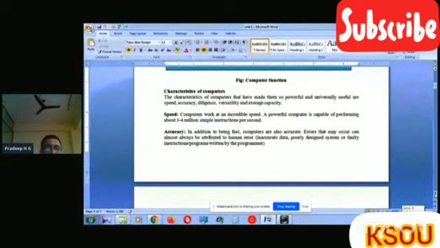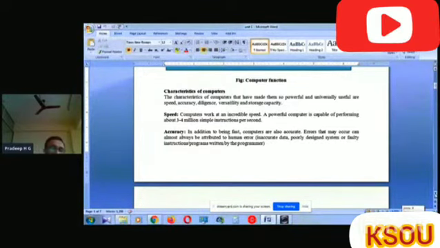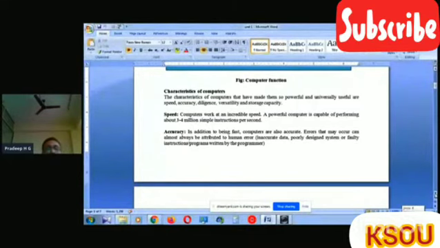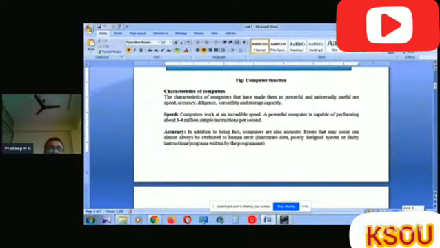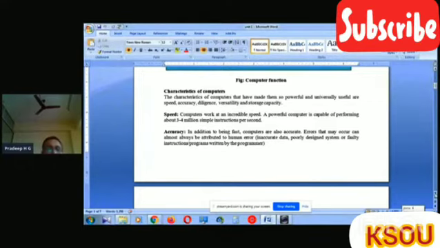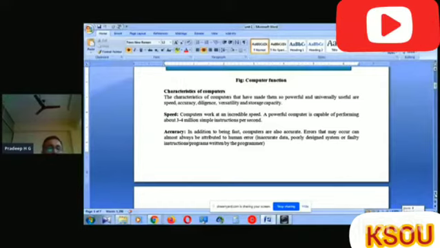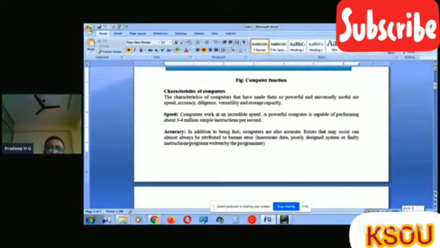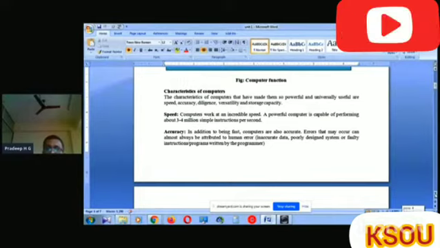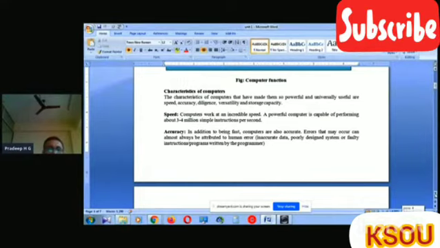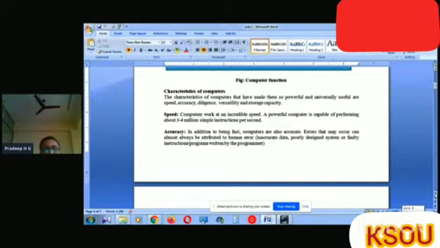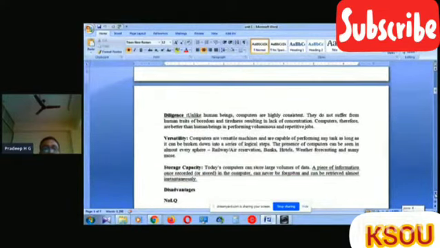If we provide erroneous, misleading or unwanted data, then only the computer gives the error or a false output. Otherwise, accuracy is there. It is the most important characteristic of our computer. If there is inaccurate data, a poorly designed system, or faulty instructions, then only will the error occur. Otherwise, it gives accurate information to the user.